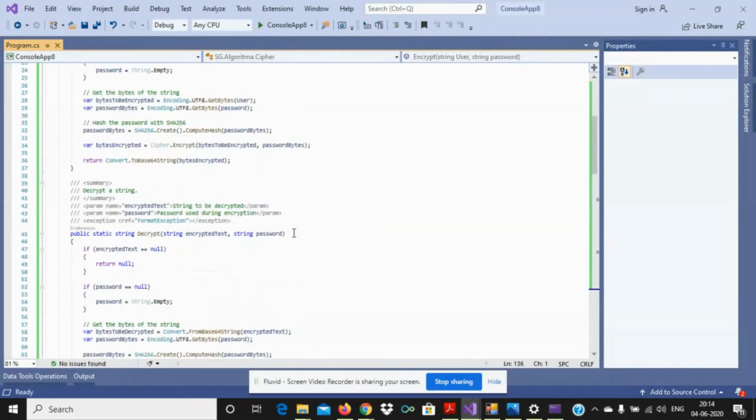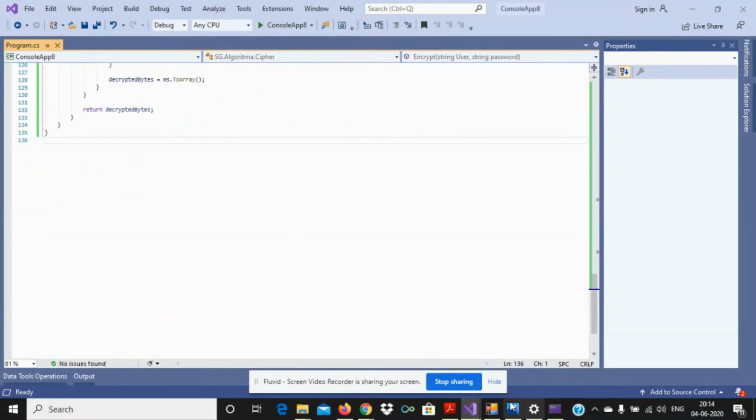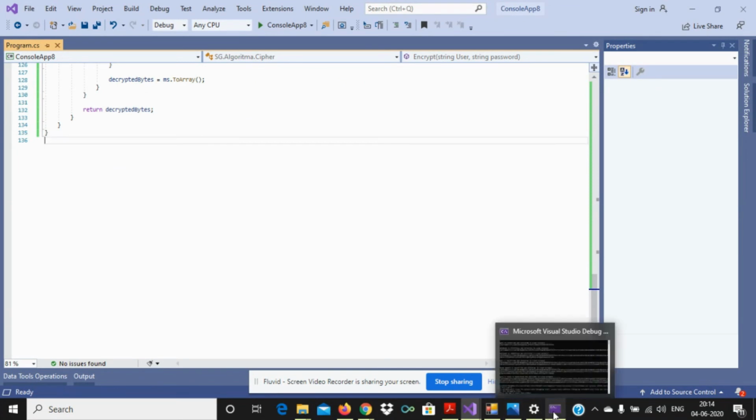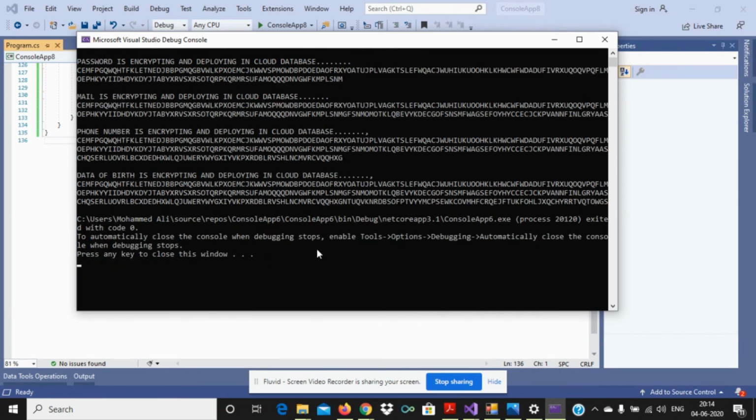Here we can see a lot of complications are used. We can see the encrypted one, and decryption is done only when the authentication is done correctly.